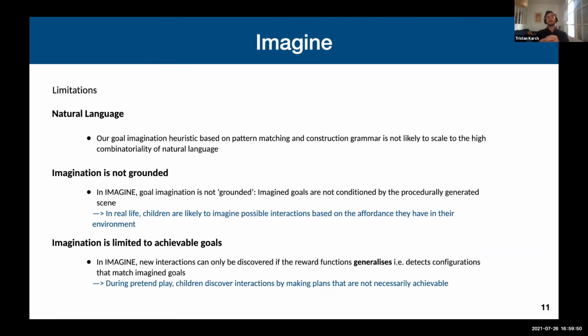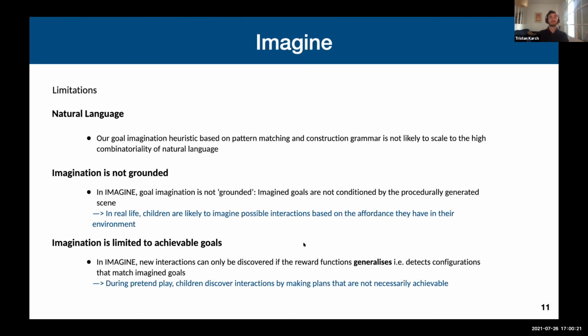So now, in order to conclude, I just want to mention a few limitations about our architecture and also open on some perspectives. The first limitation is that in our systems, we use synthetic grammar. If we were to use real, natural language, I think that our goal imagination heuristic based on construction grammar is not really likely to scale to the high combinatoriality of natural language.